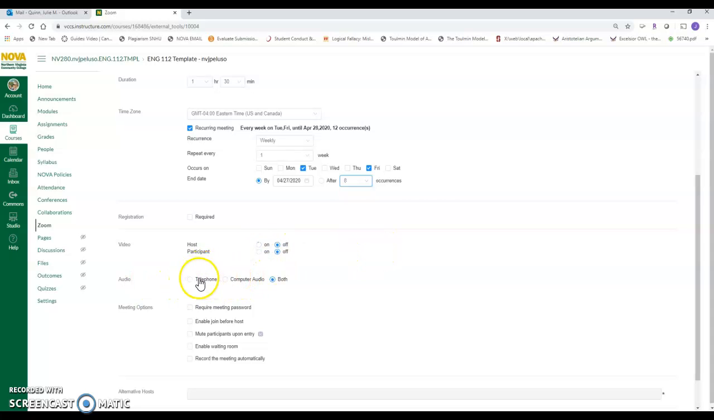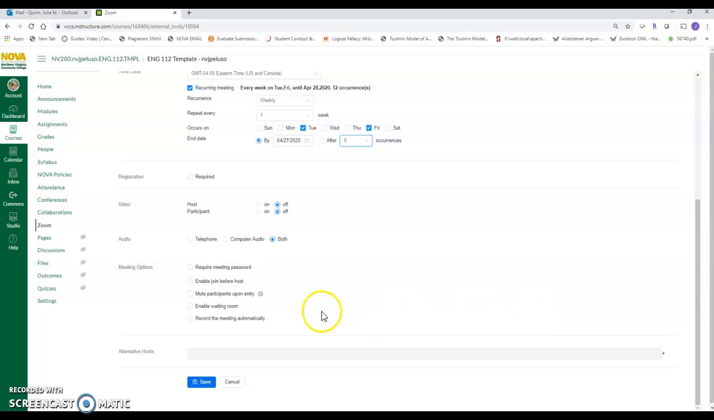Audio can be telephone and computer. That is wildly important because some of your students may only have a data plan, or they may not have the finances to afford to do a couple hours a week with all of their classes. And so this gives us an opportunity to give students a phone number to dial in so they can listen in on those lectures. So that's great, right?